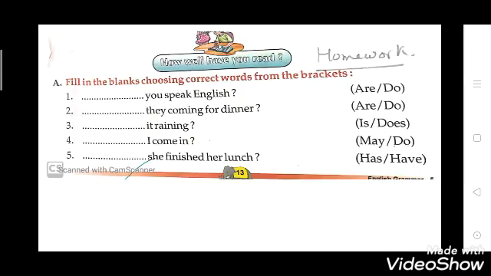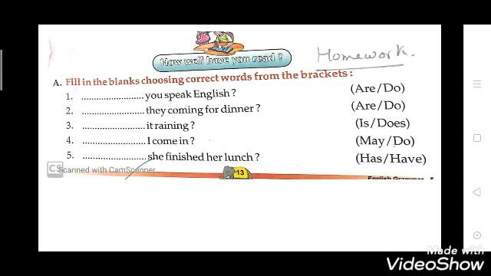Now this is your homework for today. Fill in the blanks choosing correct words from the bracket. So you have to choose one word from the bracket and you have to fill it. So the first one is dash you speak English. So what will you write? Are you speak English or do you speak English? Do will come here. Okay, do you speak English?